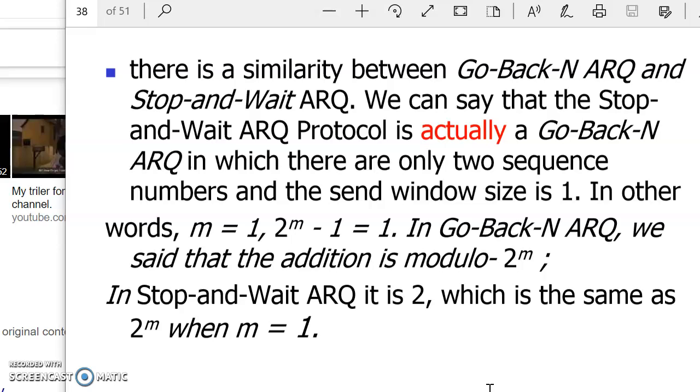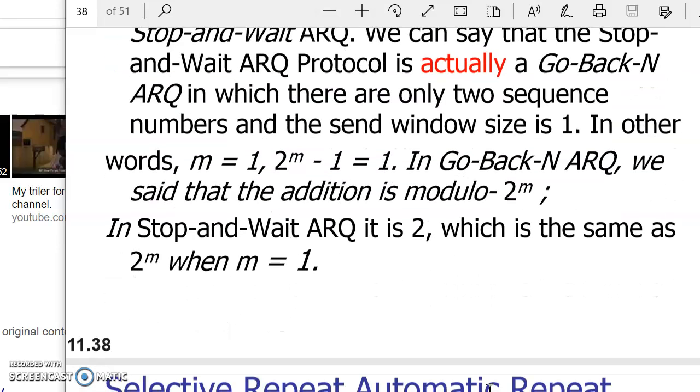In other words, m is equal to 1, 2 raised to m minus 1 is equal to 1, and in Go-Back-N ARQ we said that the addition is modulo 2 raised to m. Okay. So in Stop-and-Wait ARQ it is 2, which is the same as 2 raised to m when m is equal to 1.